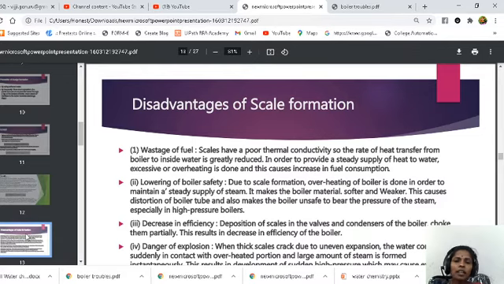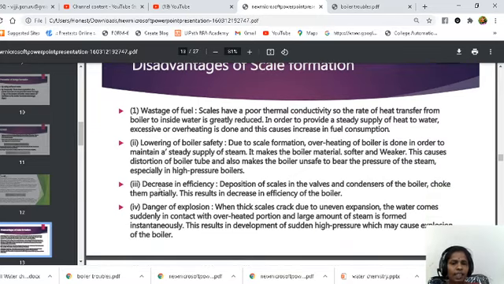So let us see what are the disadvantages of scale formation. One is wastage of fuel, lowering of boiler safety, decreasing of efficiency, and danger of explosion. So we have seen many times in the scale formation and the sludge formation, wastage of fuel. Due to formation of the precipitate, the fuel is wasted here because water takes more time for boiling. So wastage of fuel. Lowering the boiler safety.